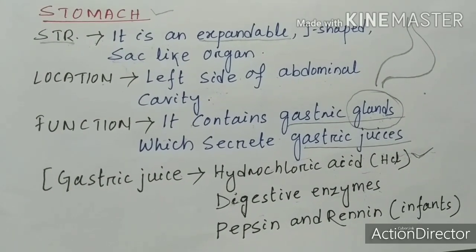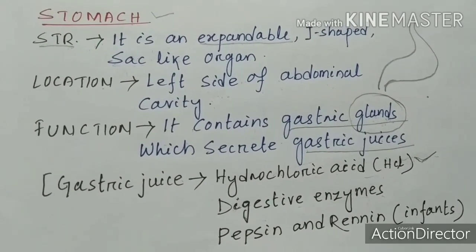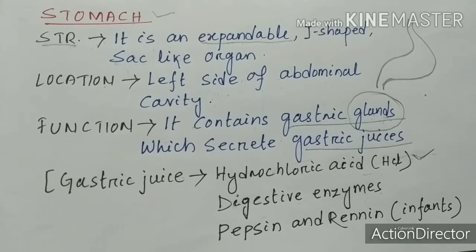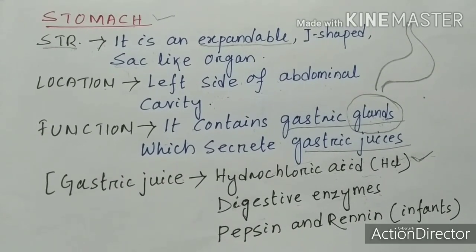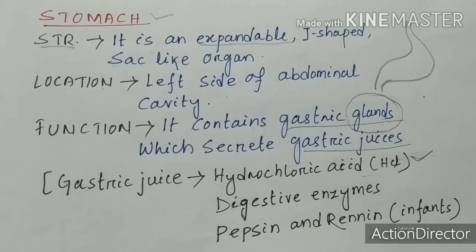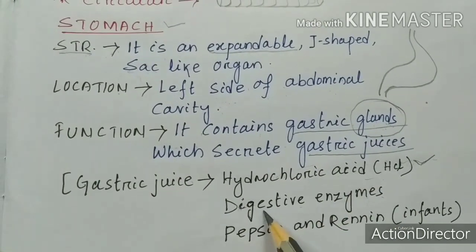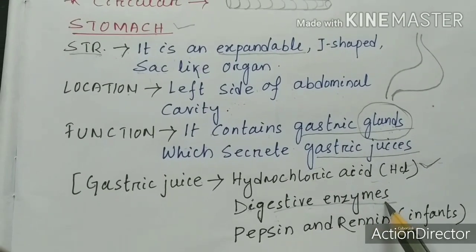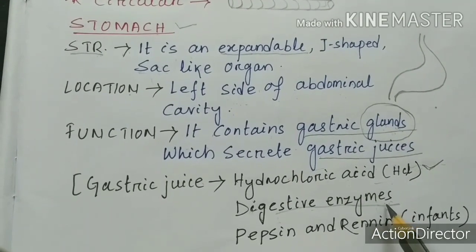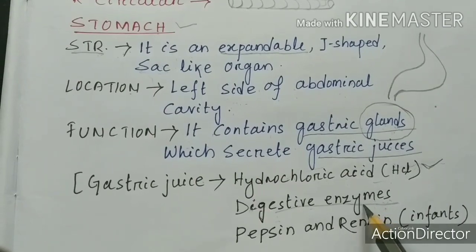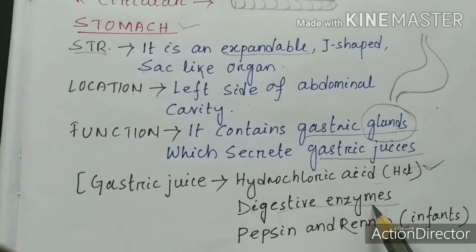Okay, stomach is the second place, because after crunching or chewing that food, when we push that food through the oesophagus to the stomach, the next work is done by the digestive enzymes, which will break down that food. Okay, means that complex food will be again broken down.